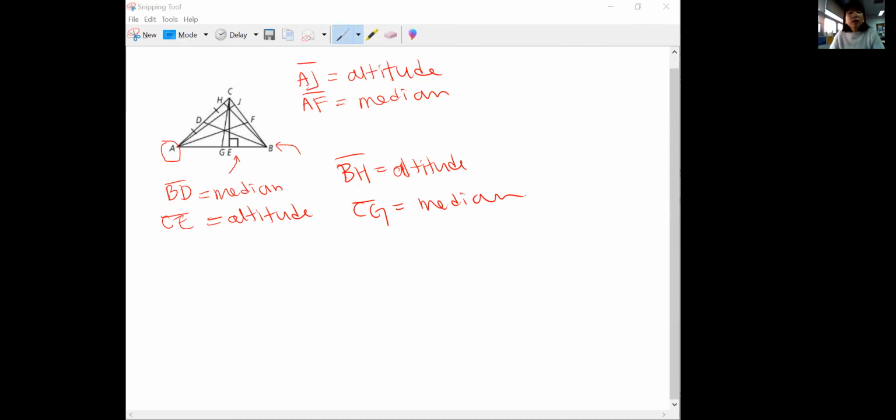Oh, I didn't realize that my share was paused.